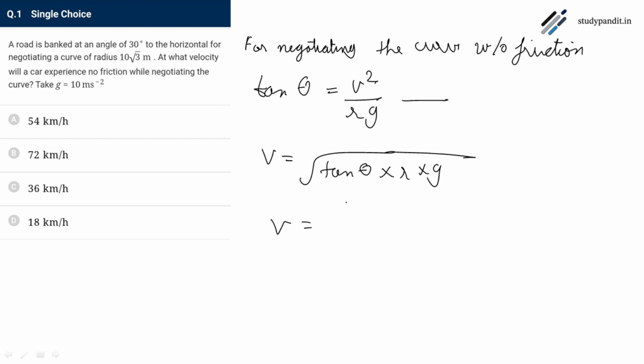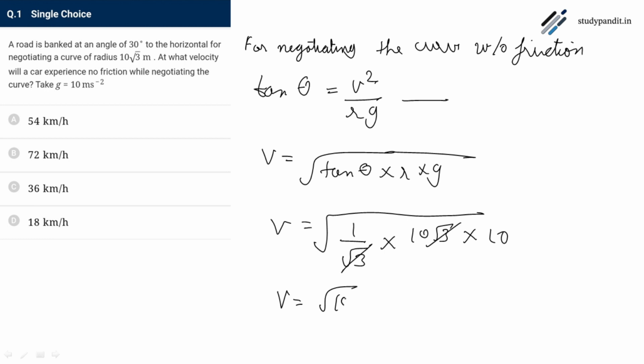Velocity equals to, what's the value of this one? Under root tan 30, 1 by root 3, into radius 10 root 3, into g value 10. So these will cancel out and velocity will be equal to root 100, that is equals to 10 meter per second, and we have to answer this in kilometer per hour.